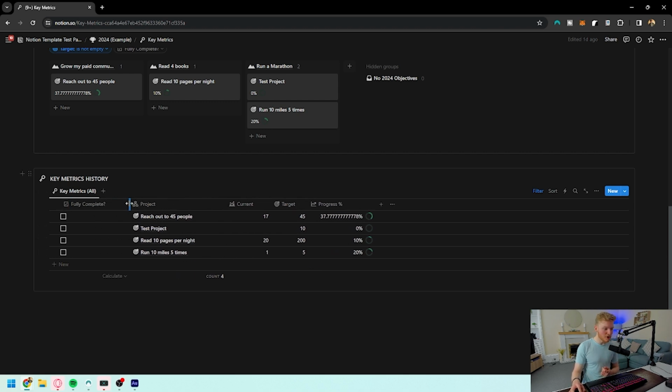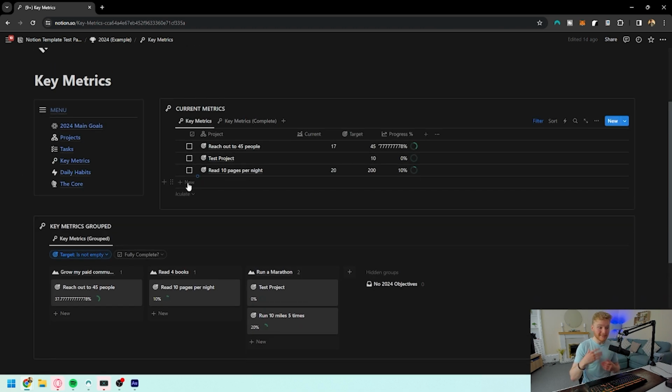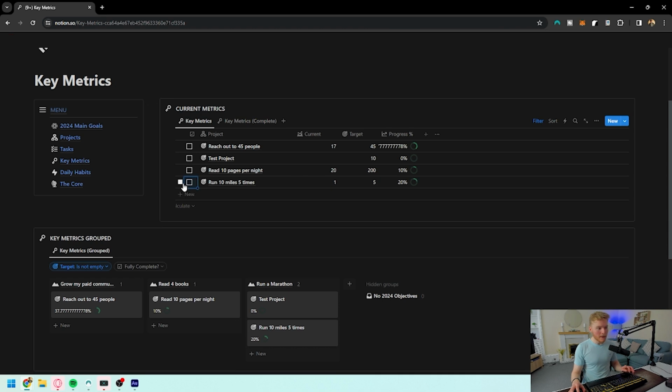Once you have completed them, you can always check them off for fully complete to know that you've actually done them and that they're gone and they can disappear into the completed area. But as you're progressing forward with it, it's not something that you'll be doing.